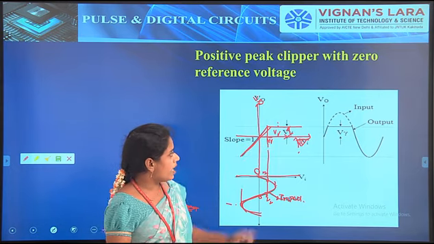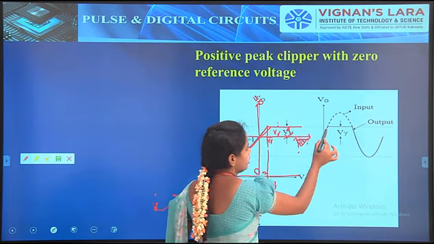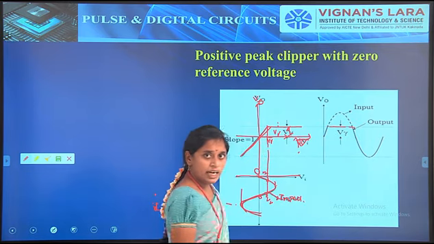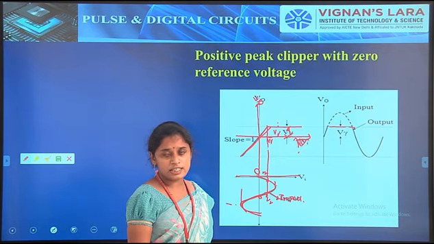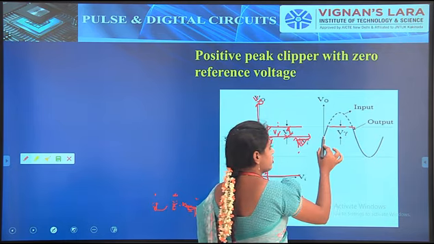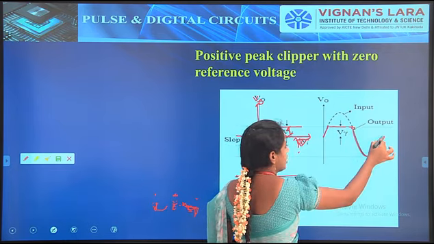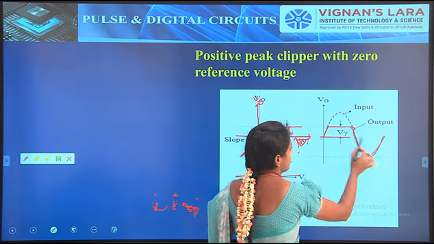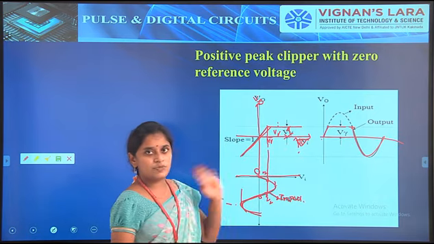So this is V gamma. We have to indicate the V gamma level here, and below V gamma the input signal is present at the output side, so as usual we draw the input signal. Above the V gamma, we can't represent the input signal. So that is the thing about the transfer characteristics.